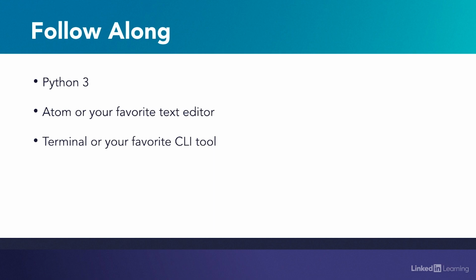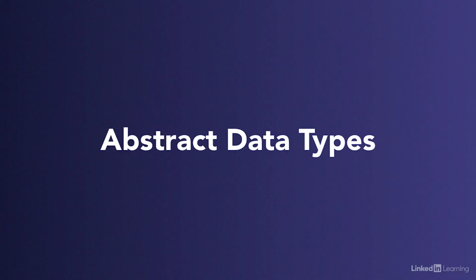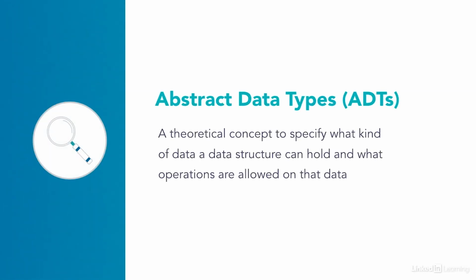Before we dive into stacks, queues, and deques, we should understand more about what abstract data types are. Abstract data types are a theoretical computer science concept. They simply describe what kind of data a data structure can hold and what operations are allowed on that data. If you were creating an entirely new abstract data type from scratch, you could decide what these operations would be. But since we're working with stacks, queues, and deques, which are already defined and understood in the computer science community, we'll stick to the basic operations that already exist for those abstract data types.